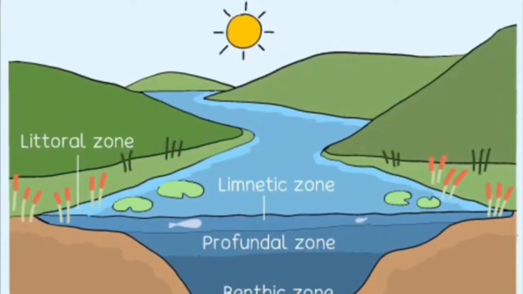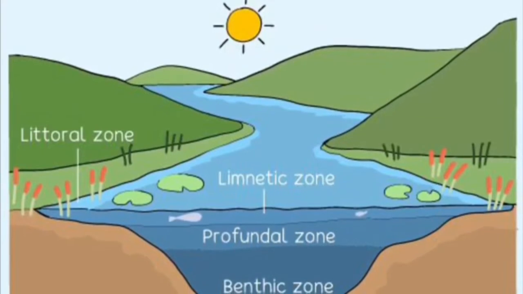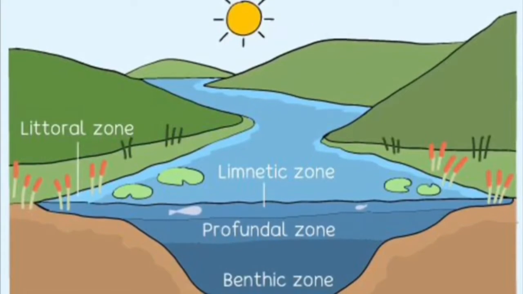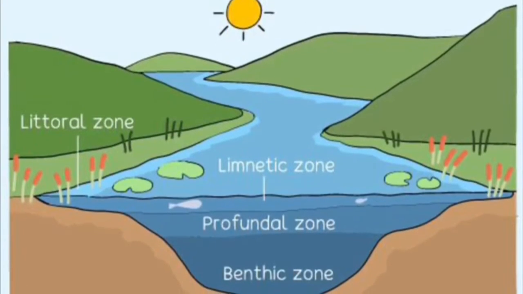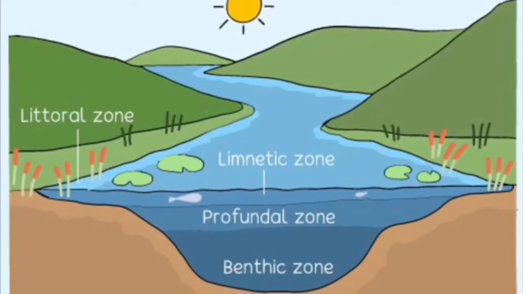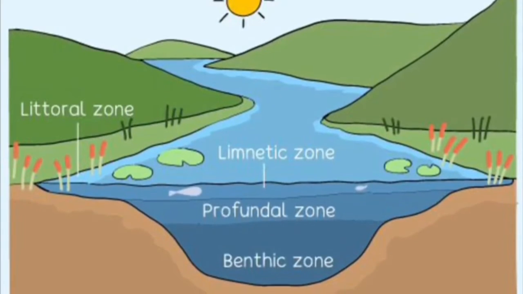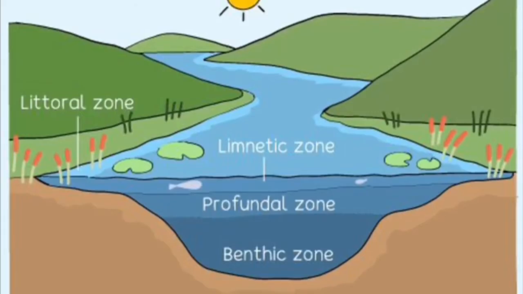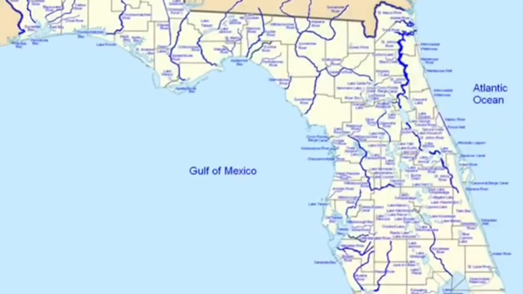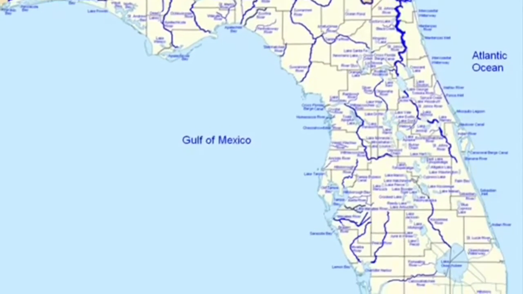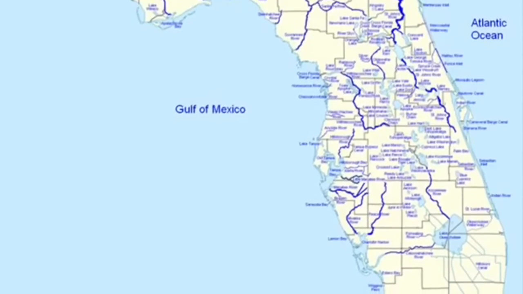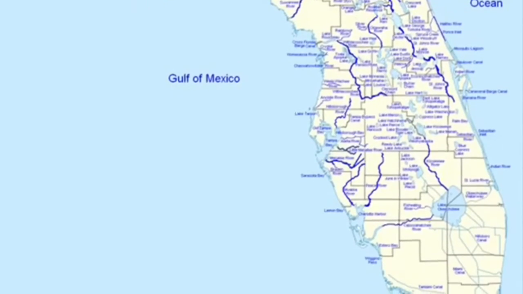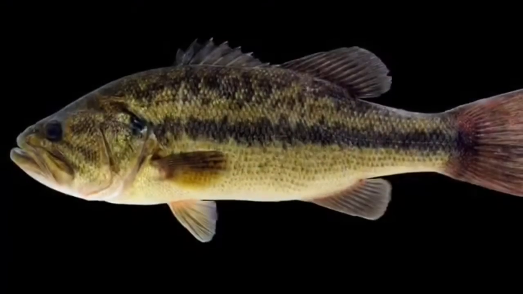The benthic level at the bottom of the lake, the profundo level at the middle depth, and the limnetic is the open water. The littoral zone is the zone where the lake meets the shore. Lakes are mainly composed of algae, plankton, fish, crustaceans, and lots of vegetation. Outside species like birds and alligators also affect the ecosystem.